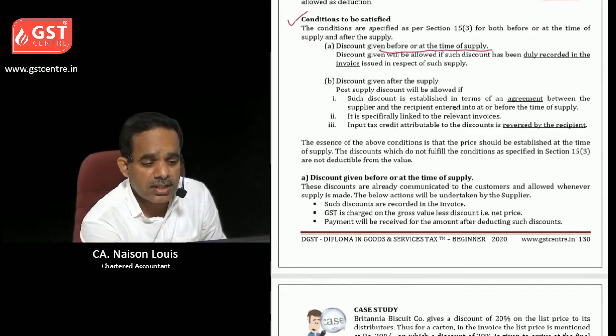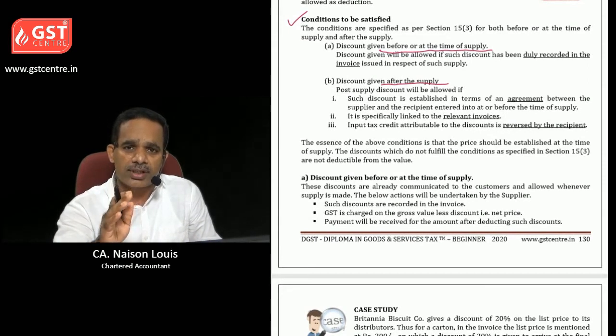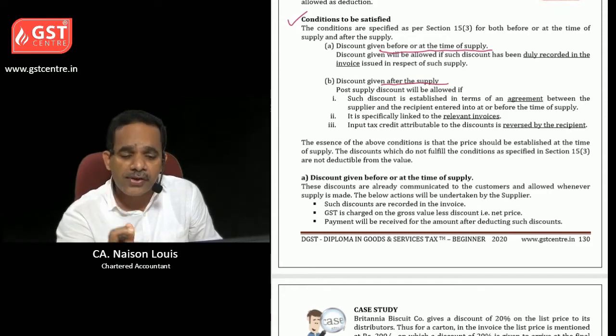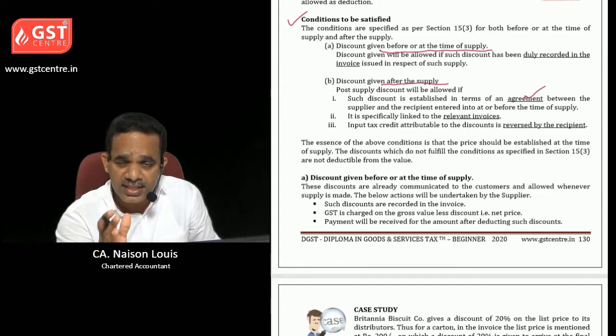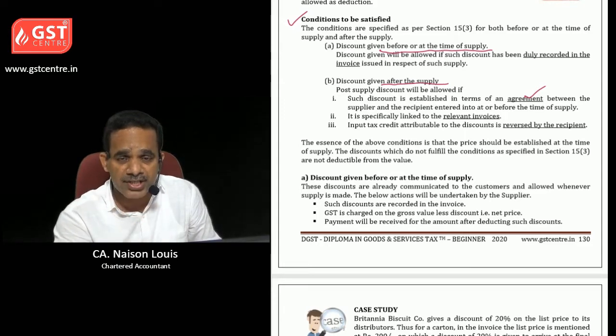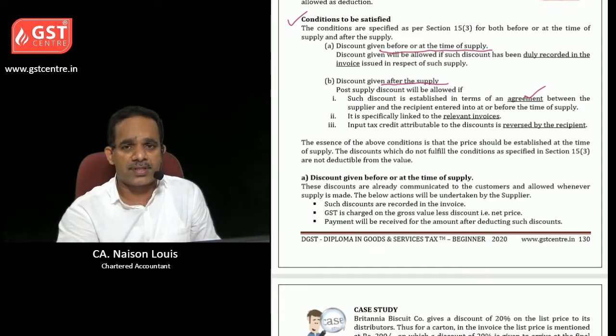Then discount given after the supply. See, post-supply discount can be allowed only if there is an agreement between the supplier and the recipient, and it is clearly mentioned in the agreement that is entered before or at the time of supply.